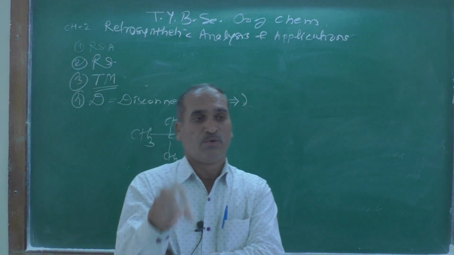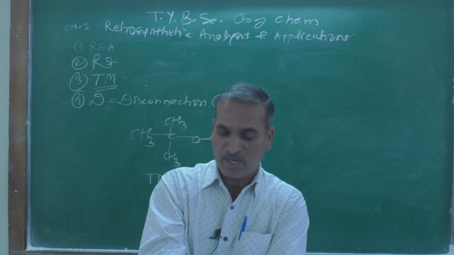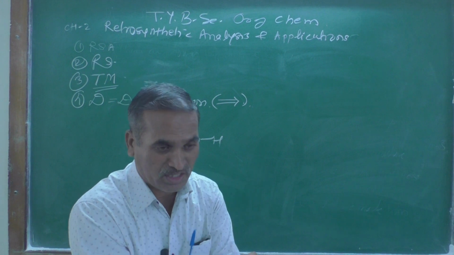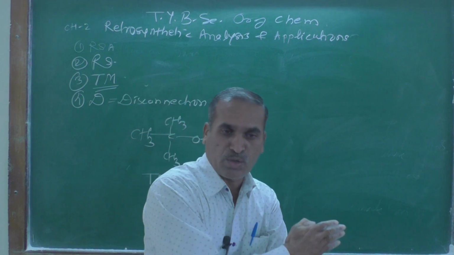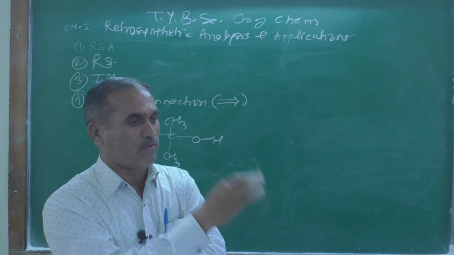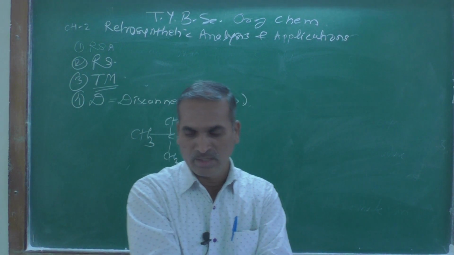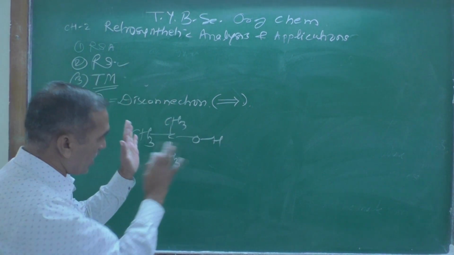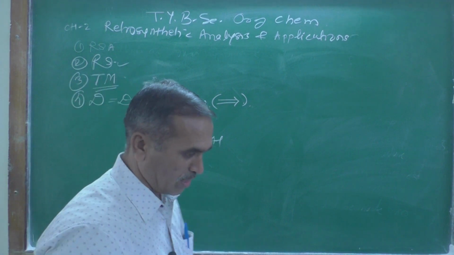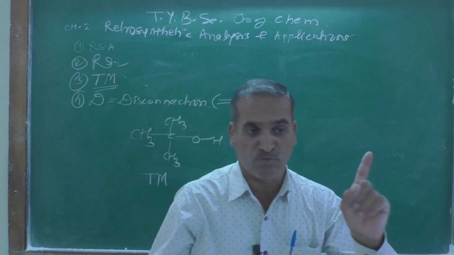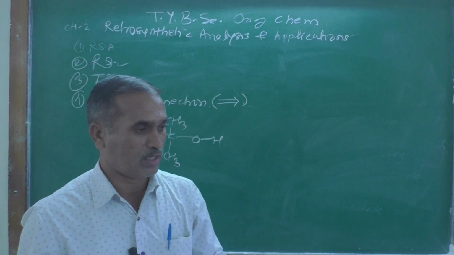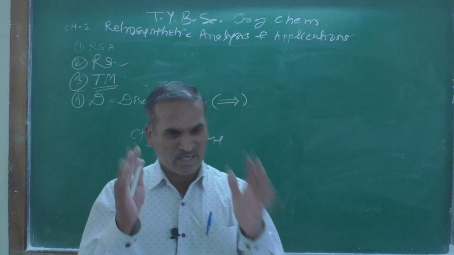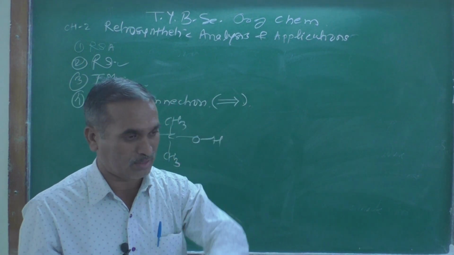That's very important, as I already mentioned, retrosynthetic analysis is an imaginary but logical reverse chemical reaction. We are going backward to arrive at the starting material. That is called retrosynthesis. I already told you that at the beginning. This is our target molecule. The first thing to observe is to recognize the target molecule and recognize the functional group in it.